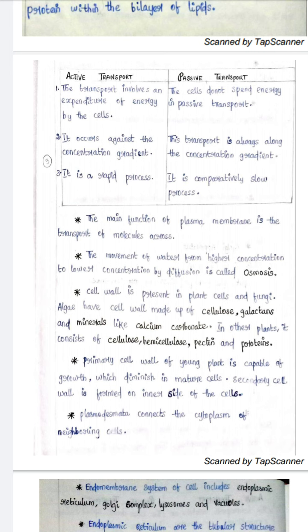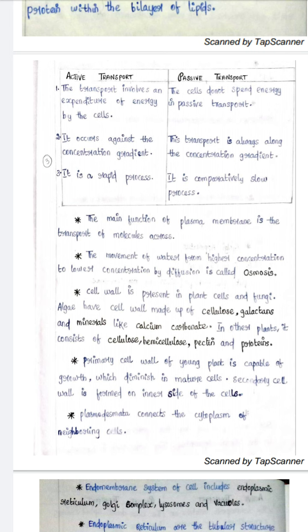The main function of the plasma membrane is the transport of molecules across the cells. The movement of water from higher concentration to lower concentration by diffusion is called osmosis. The cell wall is present in plant cells and fungi. All algae have a cell wall made up of cellulose, galactans and minerals like calcium carbonate.